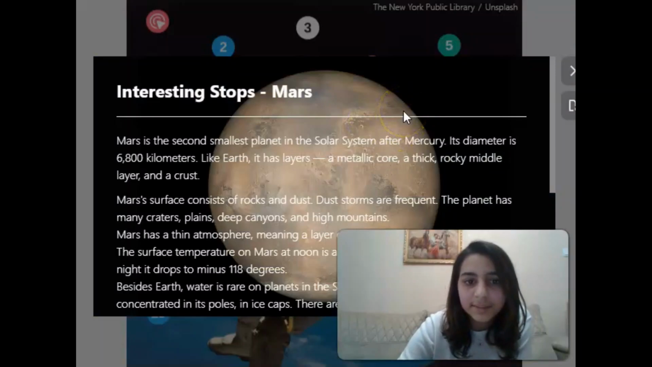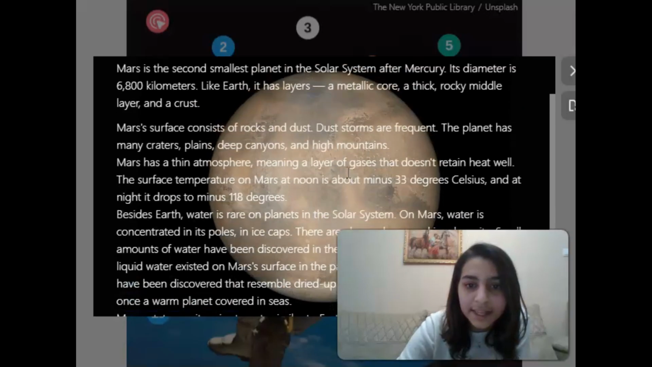Interesting stops. Mars. Mars is the second smallest planet in the solar system after Mercury. Its diameter is 6,800 kilometers. Like Earth, it has layers: a metallic core, a thick, rocky middle layer, and a crust. Mars' surface consists of rocks and dust. Dust storms are frequent. The planet has many craters, plains, deep canyons, and high mountains.